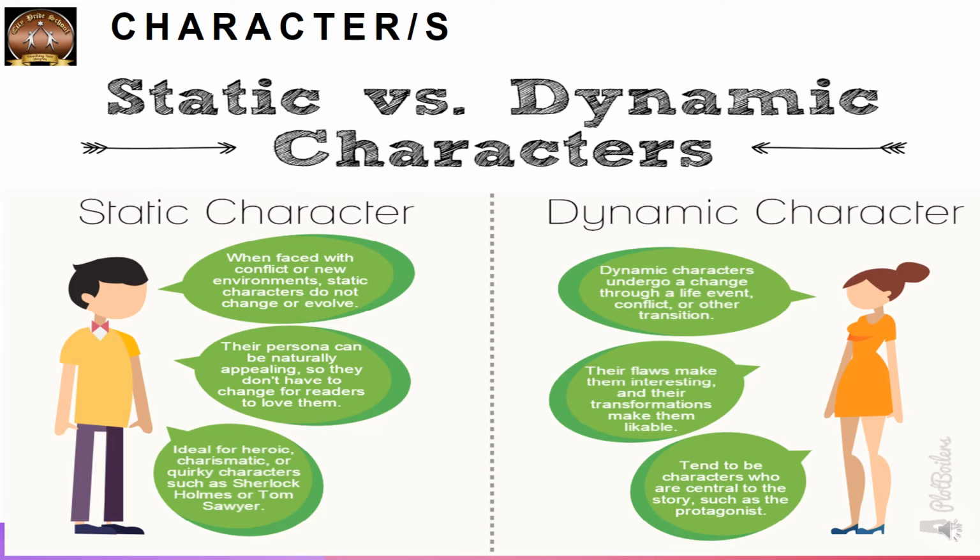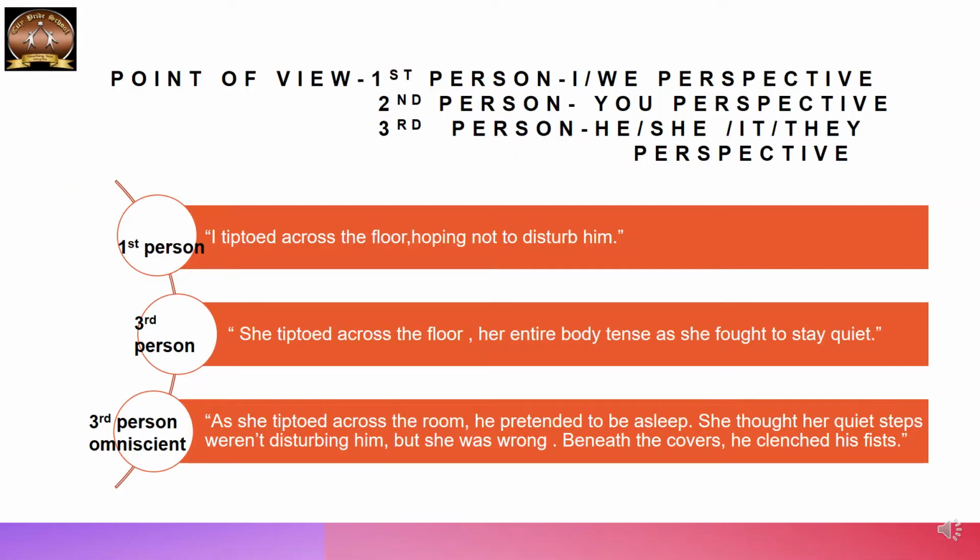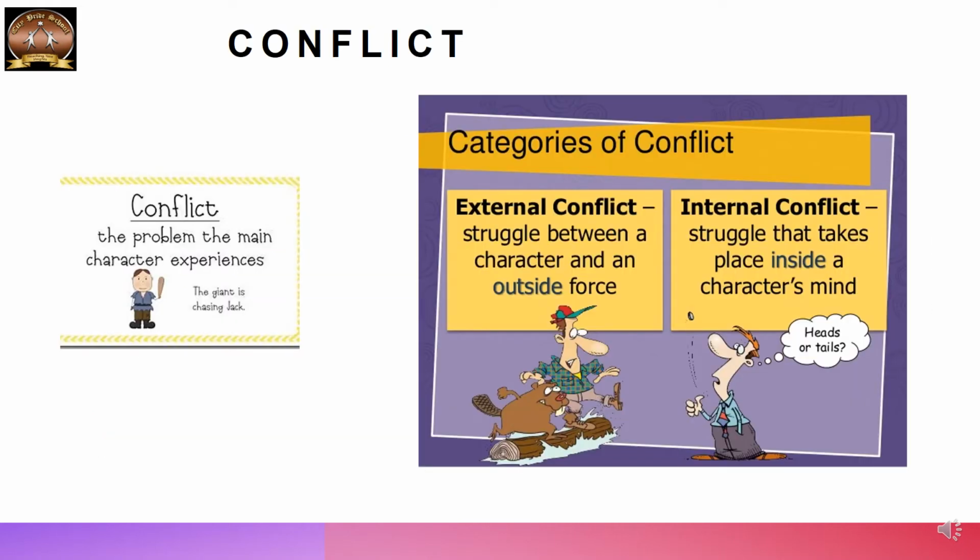You have static characters and dynamic characters. The static character does not undergo any kind of change, a dynamic character evolves as the storyline develops. Then you have your point of view, who is telling the story, whether it is first person or third person omniscient. You have a conflict in a story.